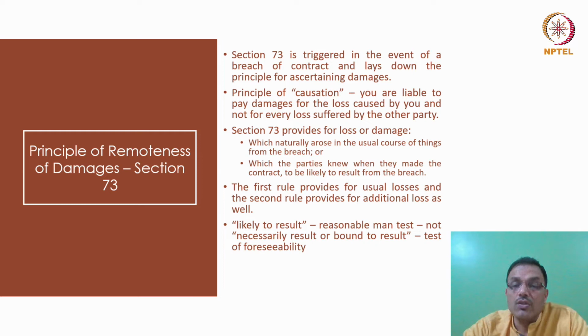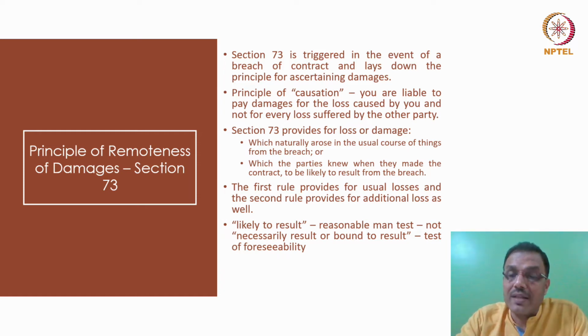So there must be a causation, a link to the direct loss, and it must be a result of the breach, right? It should be a chain of events that have occurred due to the breach and not beyond it. And most importantly, the courts will apply the reasonable man test, and they will give damages that are just necessary enough to compensate you, that can, in a reasonable man's expectation, be awarded.